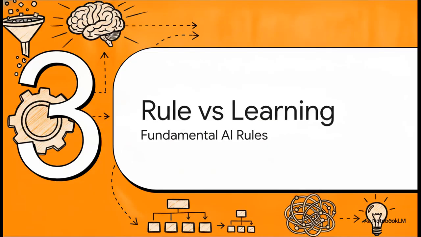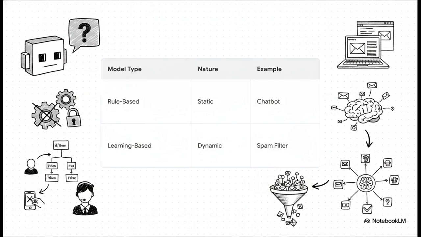Section 3. Rule versus learning models. Fundamental AI rules. There are two main paths for AI modeling.